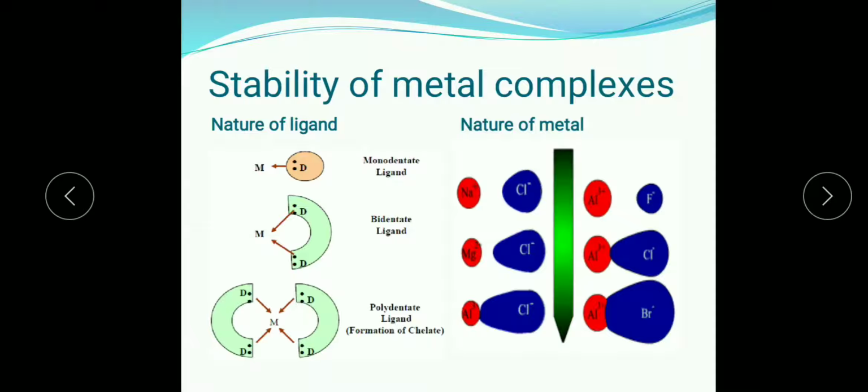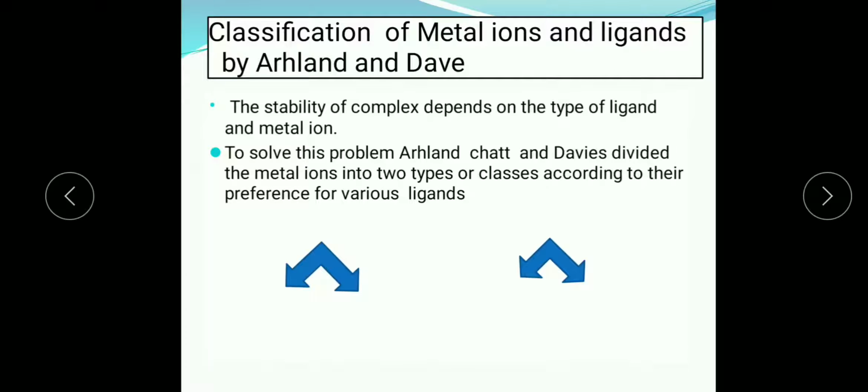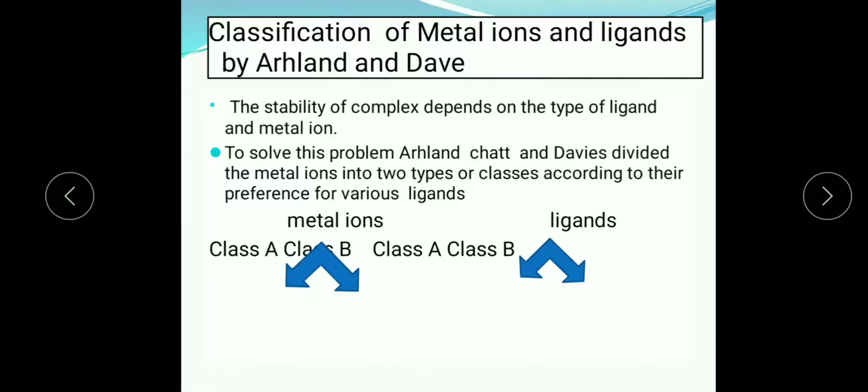So, in order to solve this, the metal ions and the ligands were classified by Ahrland and Davies. Here we can see the classification of metal ions and ligands by Ahrland and Davies. The stability of the complex depends upon the type of ligand and metal ion. So, to solve this problem, Ahrland, Chatt and Davies divided the metal ions into two types or classes according to their preference for various ligands. Metal ions and ligands are classified into class A and class B.